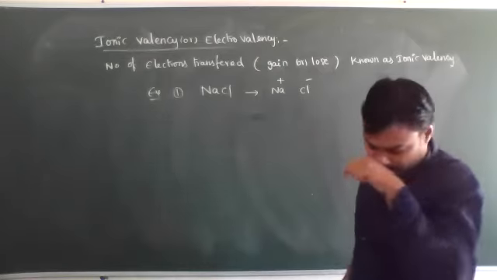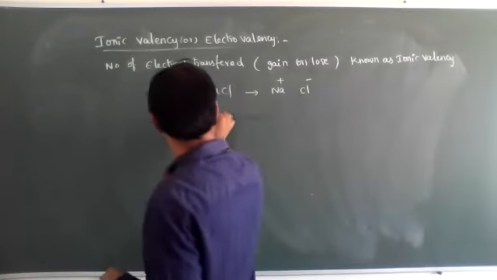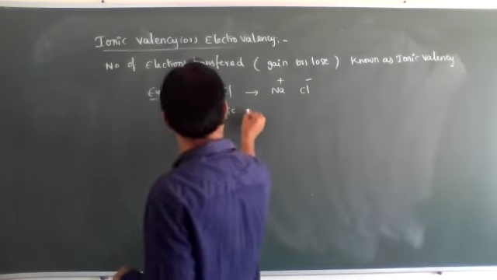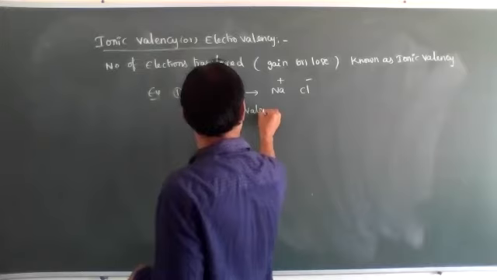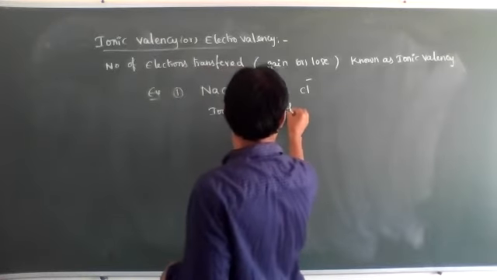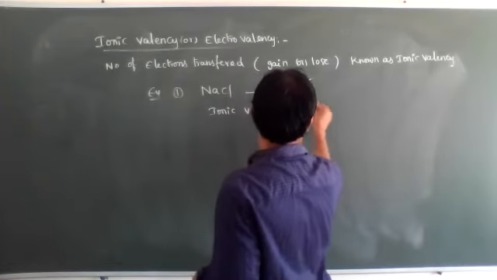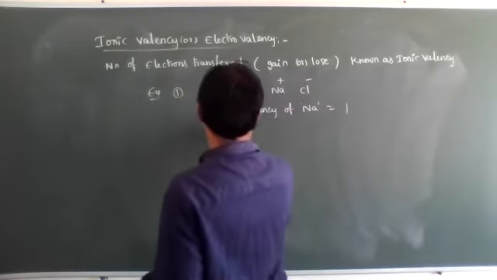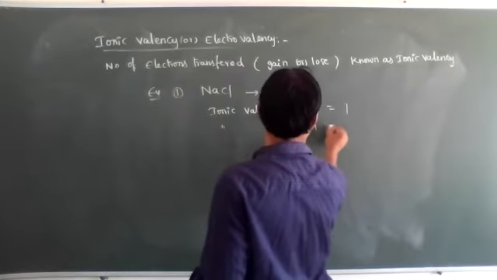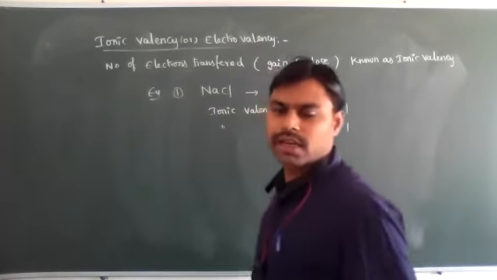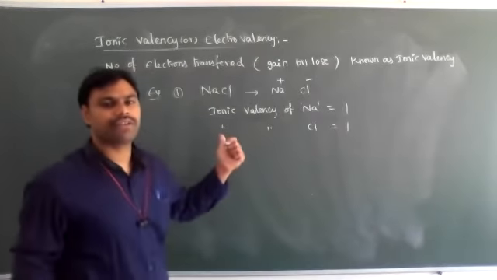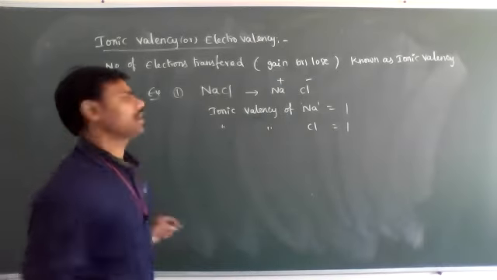Now the ionic valency of sodium is equal to 1 and the ionic valence of chlorine is equal to 1, because the chlorine atom is receiving one electron and sodium is losing one electron only.